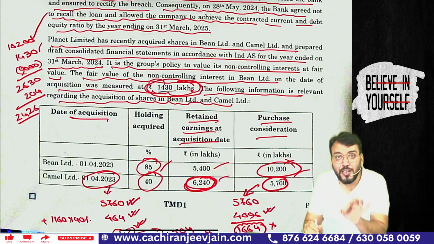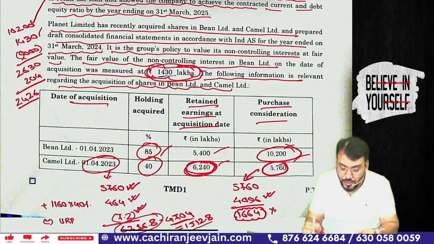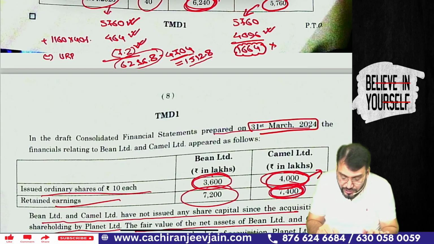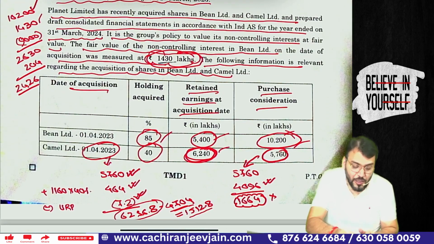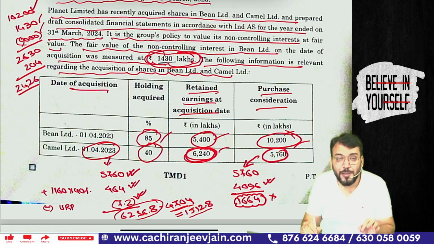Now we'll find out the fair value of INA. The fair value of INA will be the share capital plus retained earning on the date of acquisition. Share capital is 3,600. Retained earning is 5,400. Total becomes 9,000. So 9,000 becomes the fair value of INA on the date of acquisition, because they have already said carrying amount and fair value are the same.